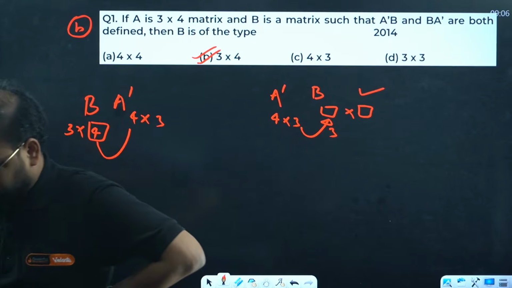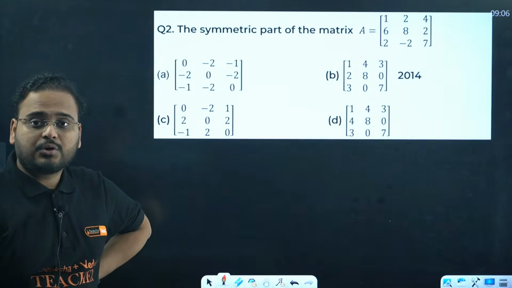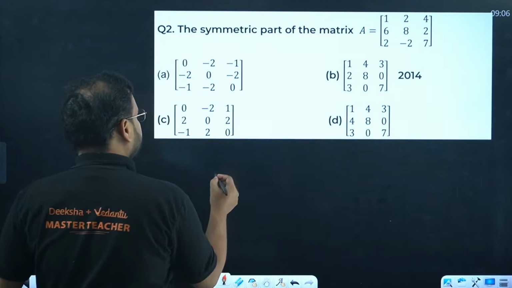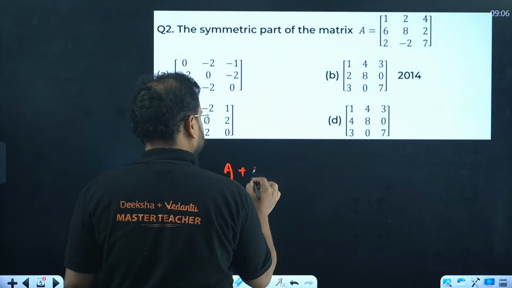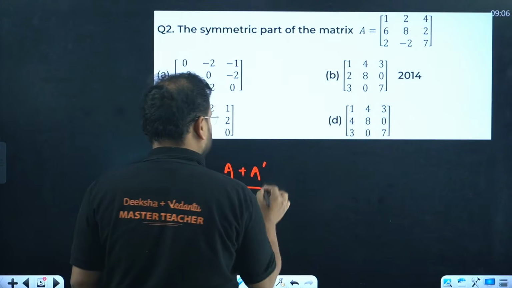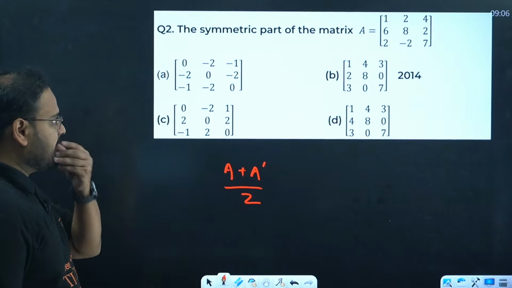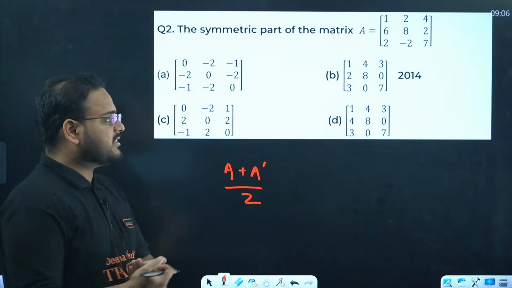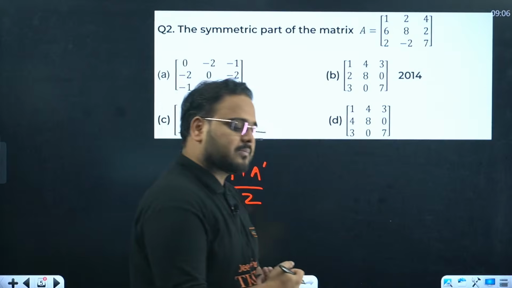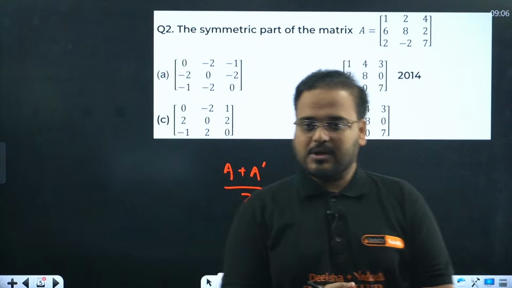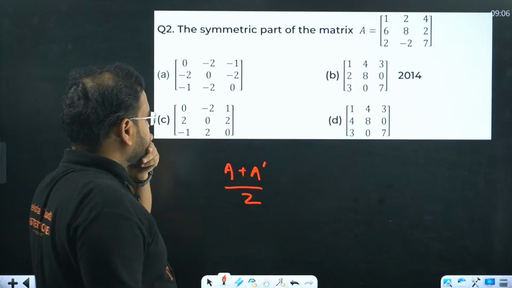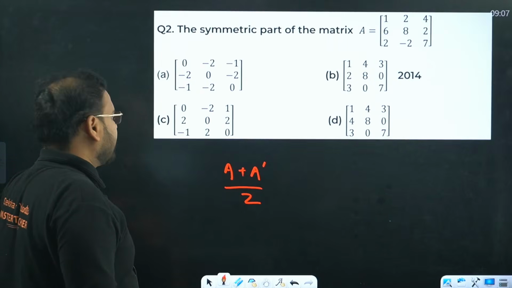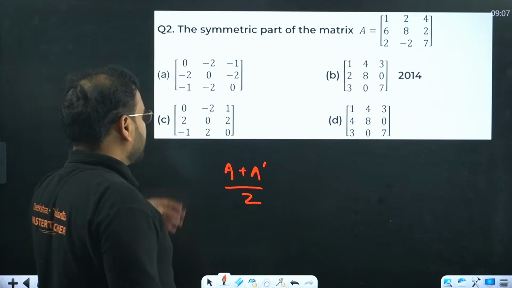Yes guys. Question number 2 then. Symmetric part of this matrix. How do you find the symmetric part? We find it like this: A plus A dash by 2. This is going to be the symmetric part, right? This is the conceptual part. Otherwise, we should also look at the options, because sometimes looking at the options gives me the result. For example, this is not symmetric, again not symmetric, not even skew-symmetric.